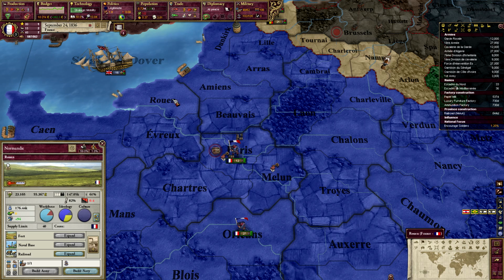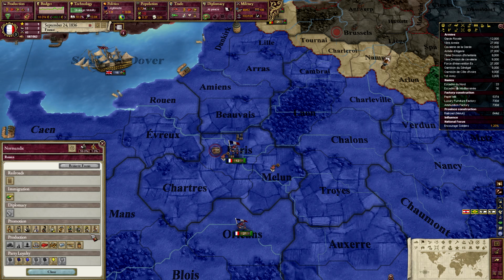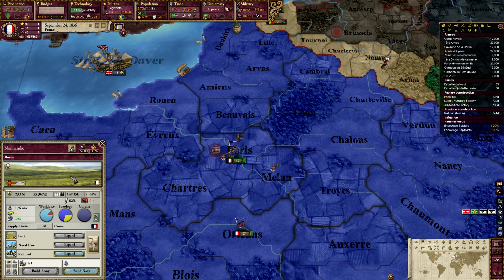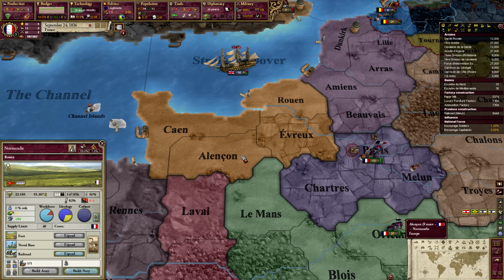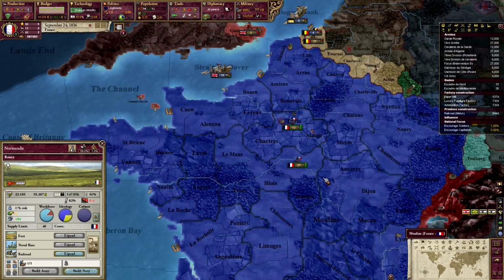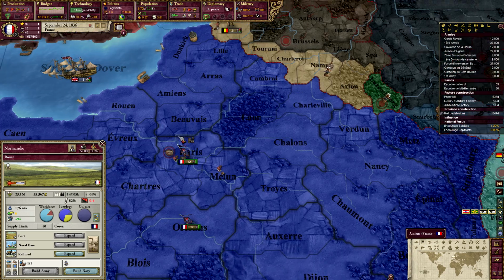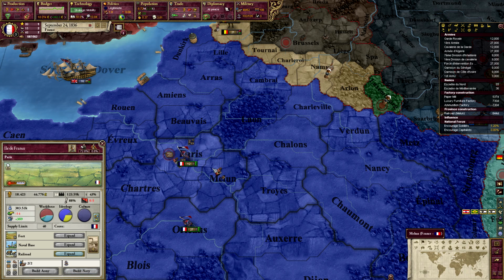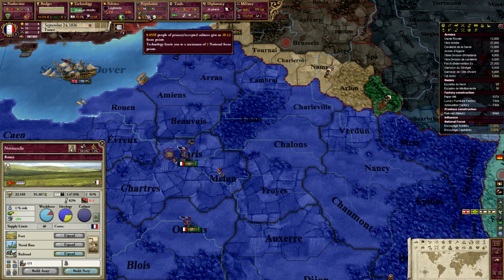So I can also say, well, I want more factories in this region, so I want more capitalists to be around to build the factories. And then in this region, more capitalists will now build the factories there, and there'll be more capitalists. So that is national focus, and they can make your life a lot easier. And they're very important to remember to use. Always use up your national focuses.